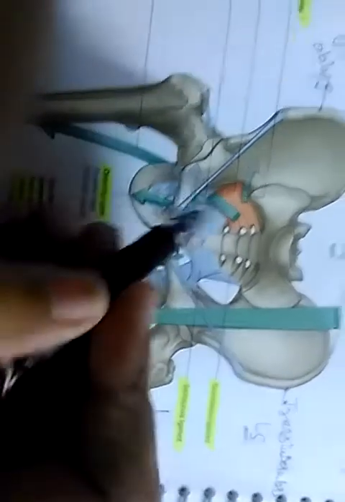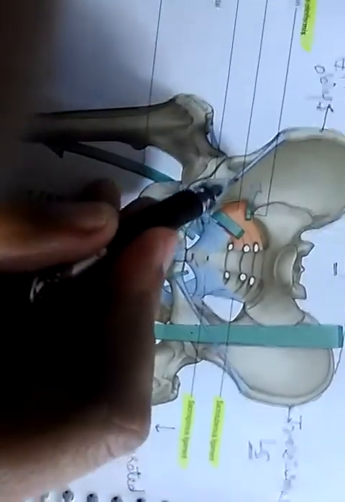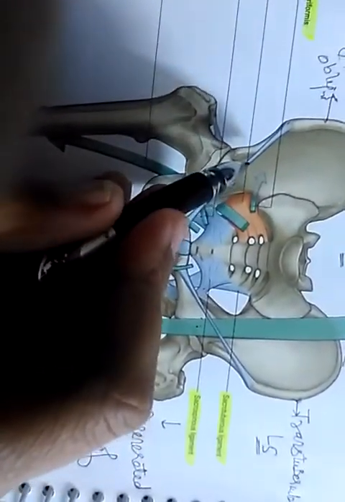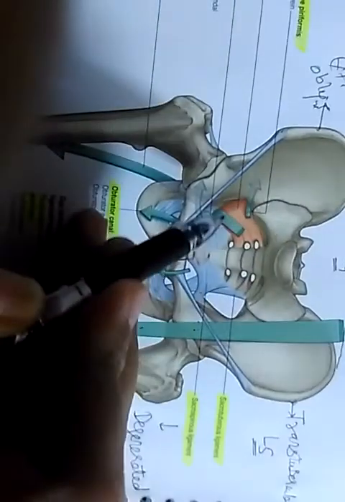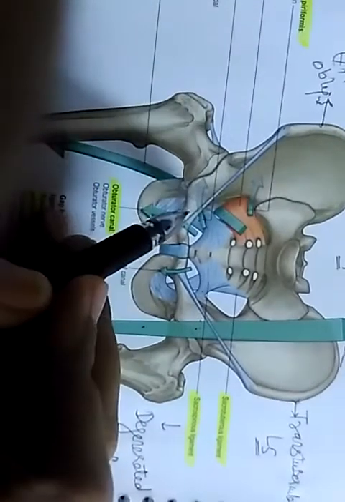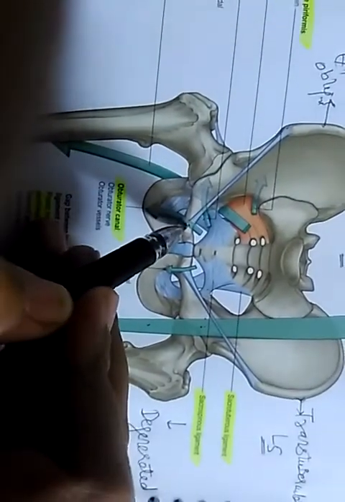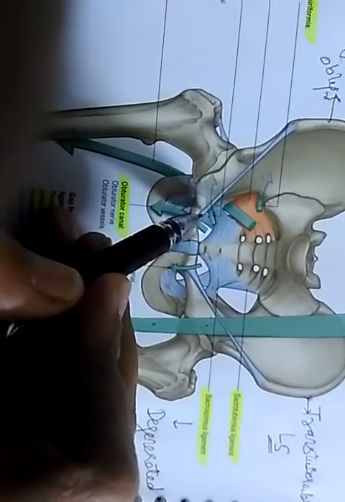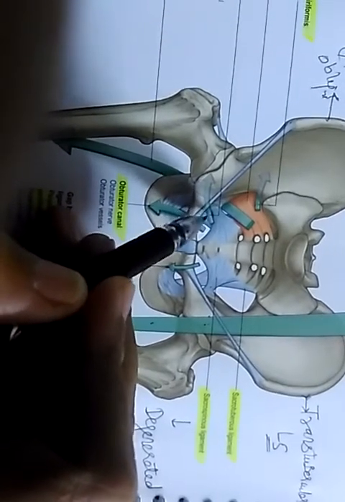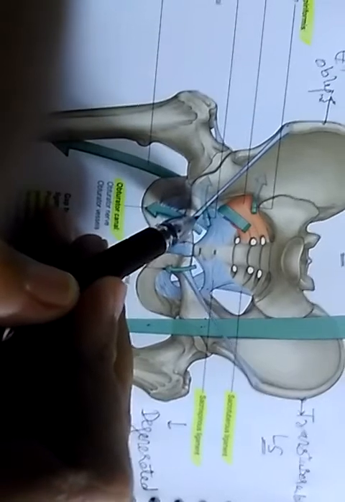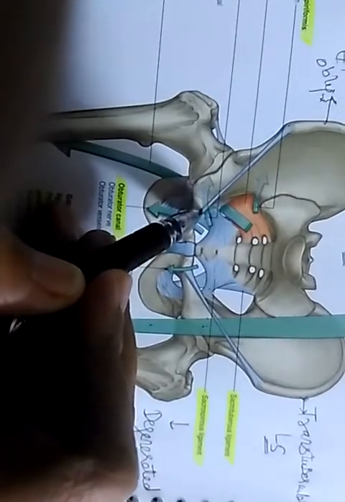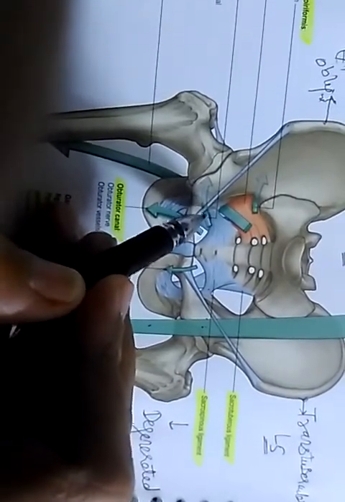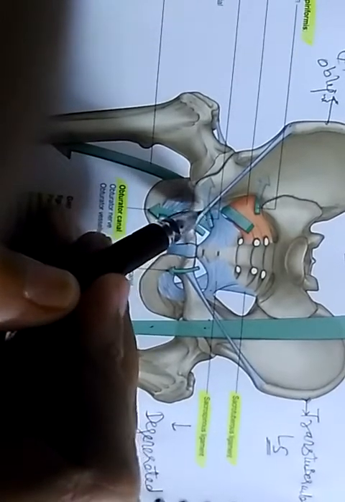I will show that in another image also, but for now, this is the inguinal ligament, which is formed by the external oblique muscle. As you can see, there is a pubic tubercle. Above and lateral to the pubic tubercle, there is a defect in the external oblique aponeurosis, which is called the superficial inguinal ring.